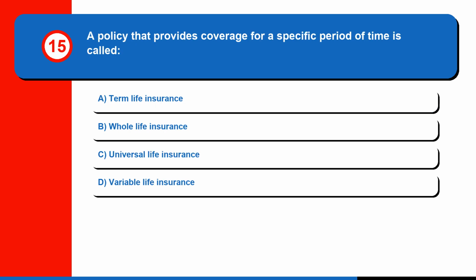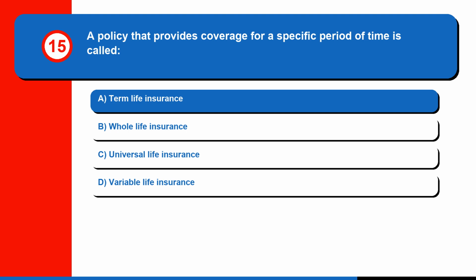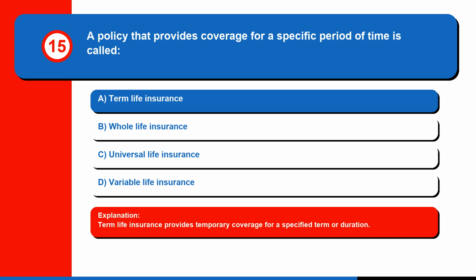Question 15. A policy that provides coverage for a specific period of time is called: A. Term life insurance. B. Whole life insurance. C. Universal life insurance. Or D. Variable life insurance. The correct answer is A. Term life insurance. Term life insurance provides temporary coverage for a specified term or duration.